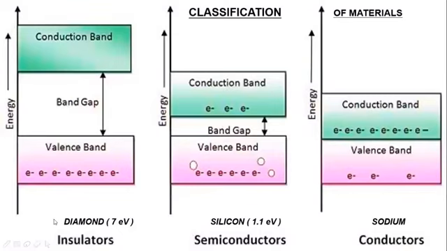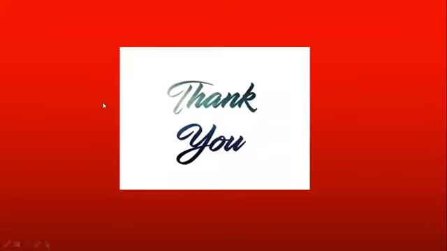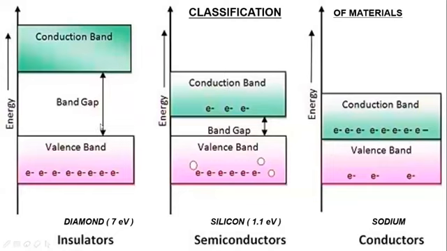In this, the conduction band is unfilled, the valence band is completely filled, and the energy gap is of the order of 7 electron volt. For an insulator, the energy gap will always be greater than 3 electron volt. For example, for diamond it is 7 electron volt.